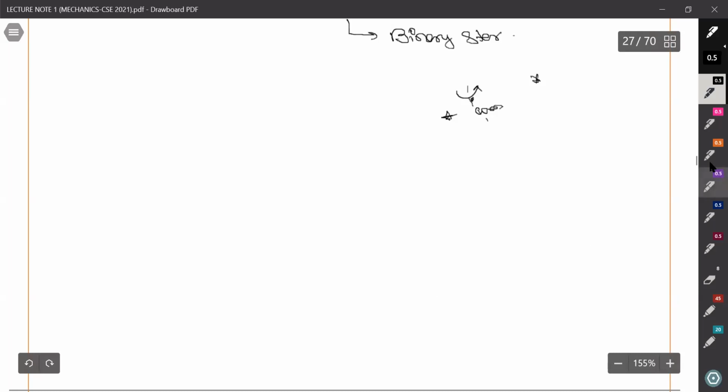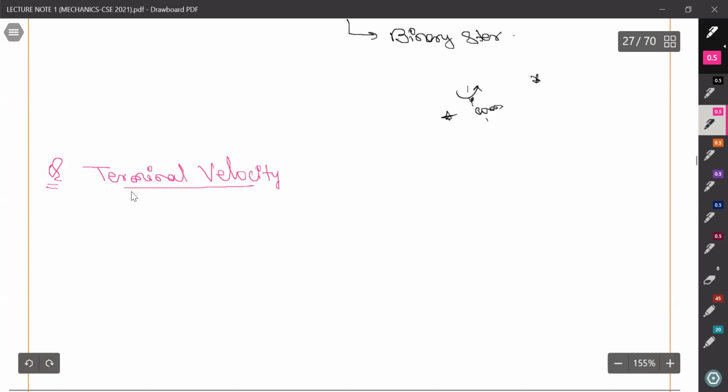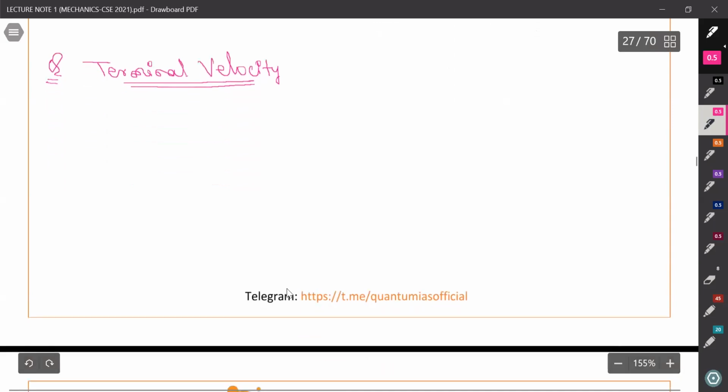Okay, next example, and this is a very important example because UPSC has asked a similar question, and most of this type of question we will study in our mechanics of continuous media. But as far as our knowledge goes, we can solve this also.